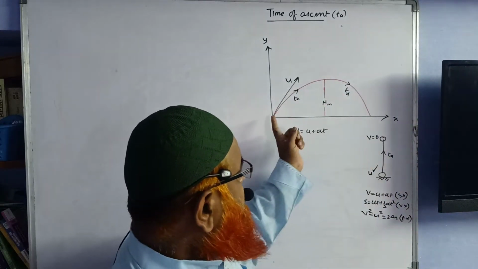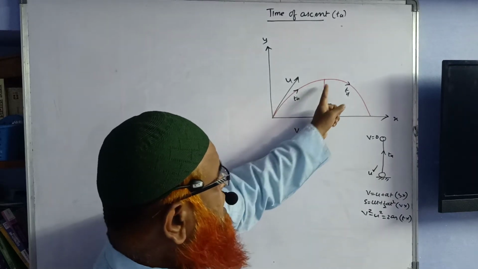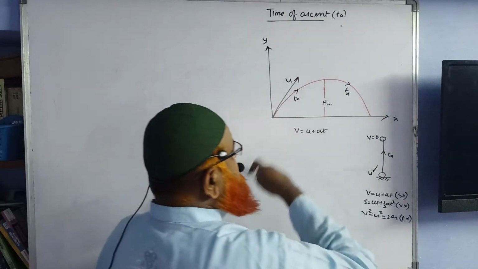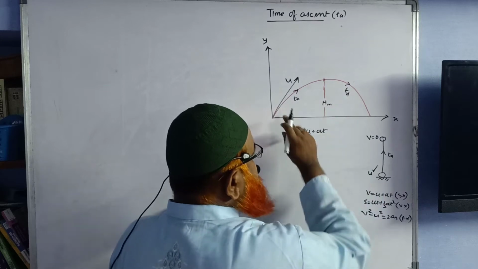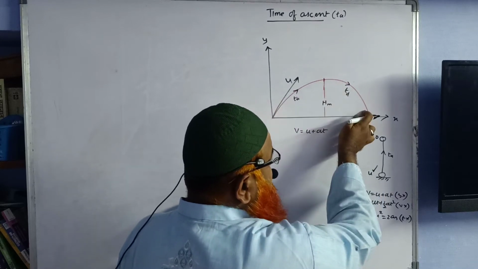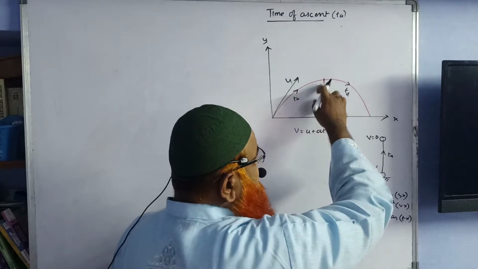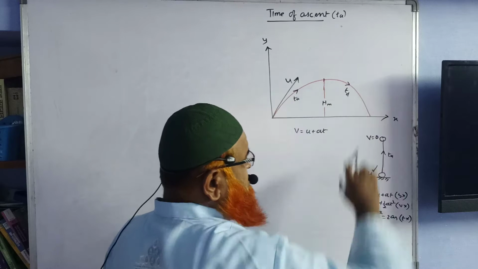When you consider an oblique projectile, the time taken by a body to reach the point called the maximum height is the time of ascent. From here to here is the time of ascent, and from here to here is the time of descent. So maximum height is the limiting point for the time of ascent, and from the maximum height the body comes down, which is the limiting point for the time of descent.